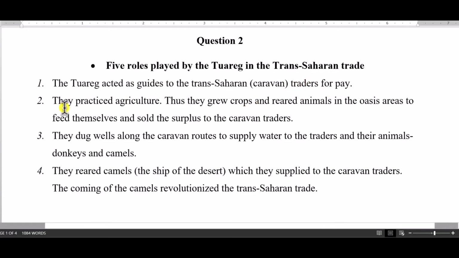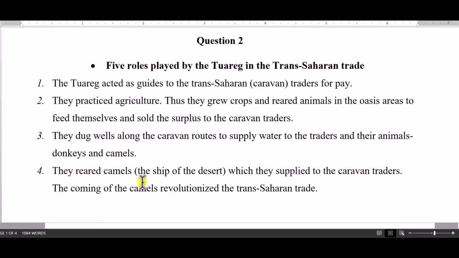Also, they practiced agriculture, that is, they grew crops and reared animals in the oasis areas to feed themselves and sold the surplus to the caravan traders, when we know that one of the problems faced by the caravans was the fact that they were not getting food to eat. They also dug wells along the caravan routes to supply water to the traders and their animals, donkeys and camels. Water shortage was also a problem for the caravan traders. 4.